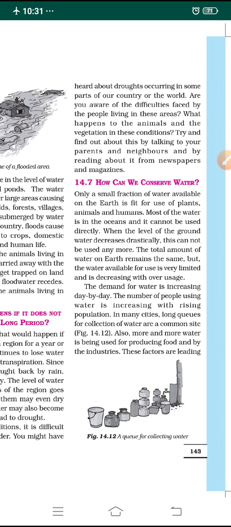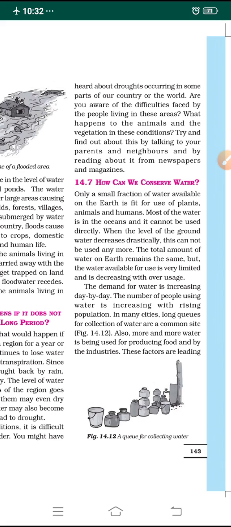The demand for water is increasing day by day in cities and towns, as the number of people using water is increasing with rising population. Hence, in many cities, long queues for collecting water are a common sight. Look at figure 14.12: pots are kept in a queue for collecting water. More and more water is being used for producing food, and for industries and factories.